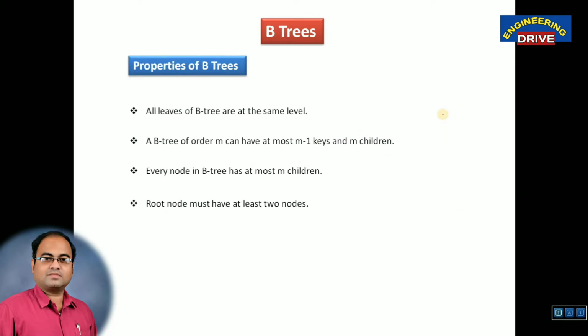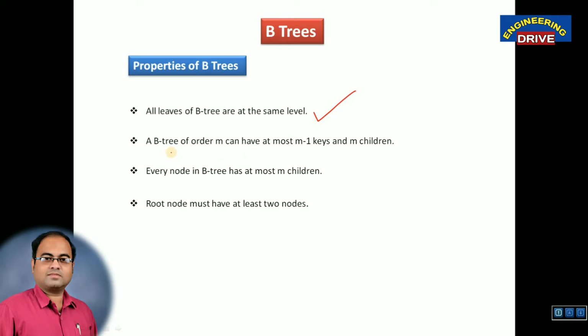Next, coming to the next part: properties of B trees. What are the characteristics or properties of B trees? You can see them one by one. All leaves of a B tree are at the same level. So you can't say that one leaf of a B tree is at one level and another leaf is at another level, because all the leaves of a B tree must be at the same level. That is one characteristic or property of B trees.